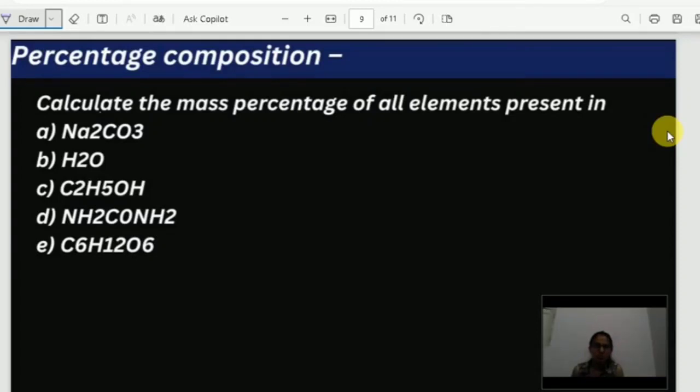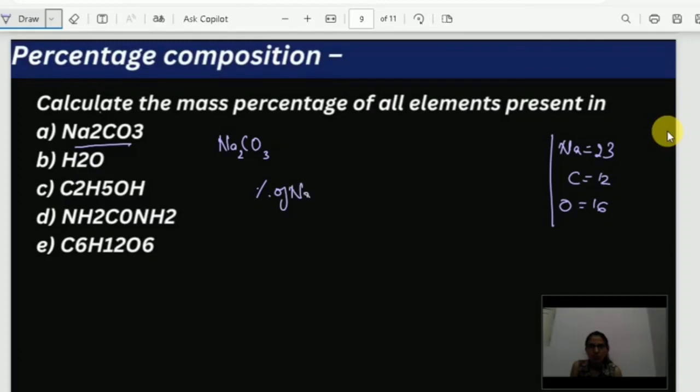So Na2CO3. Let us see the atomic masses first. Sodium 23, carbon 12, oxygen 16. These are the atomic masses. So now if I want to find out the percentage of sodium, what do I have to do? How many sodium atoms are present? 2. What is the atomic mass of sodium? 23, into 100, because we are finding a percentage, so we multiply by 100, divided by its molecular mass.